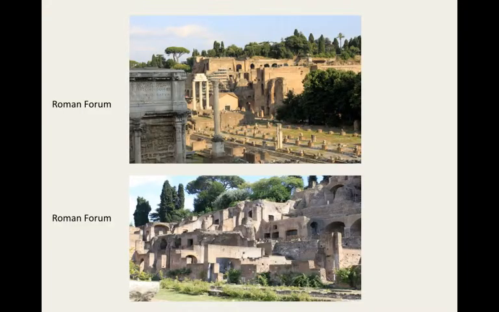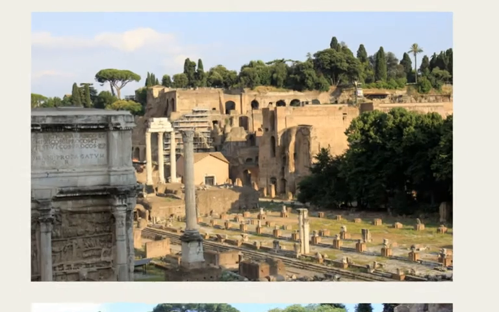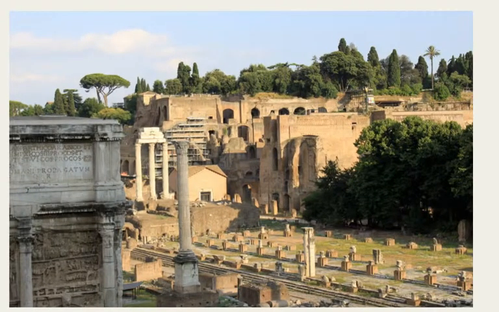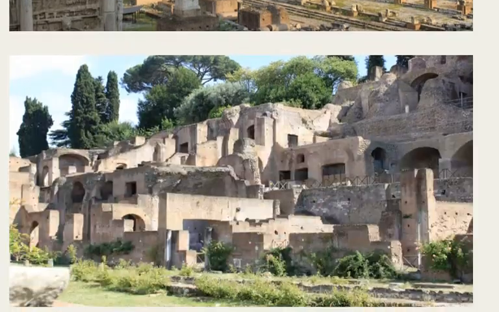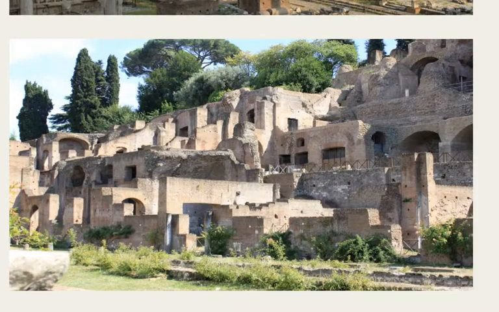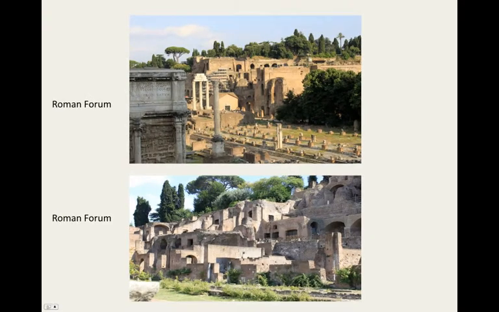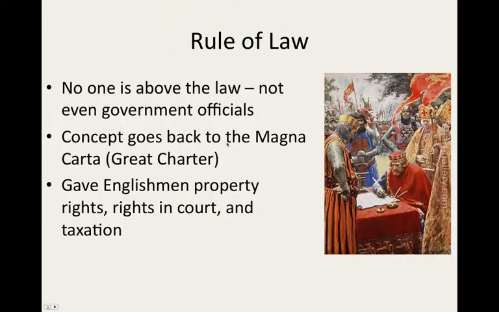So these are just two pictures of what's called the Roman Forum. This was the business and government center of ancient Rome, and these are the ruins that are in the modern day city of Rome today. You can go through and tour these. These buildings are 2,000 to 3,000 years old. They're called ruins. This is the Roman Forum. This was a vacation that I went on and took some pictures at.